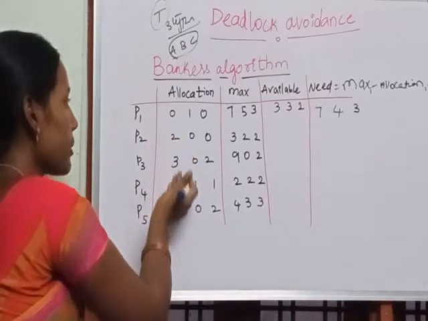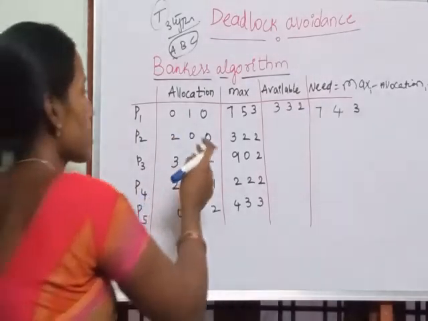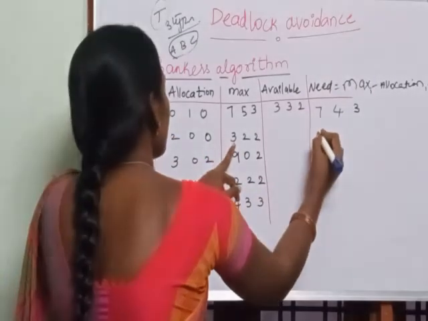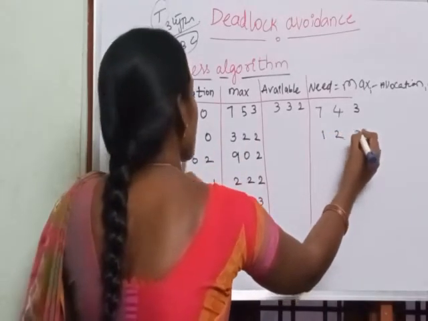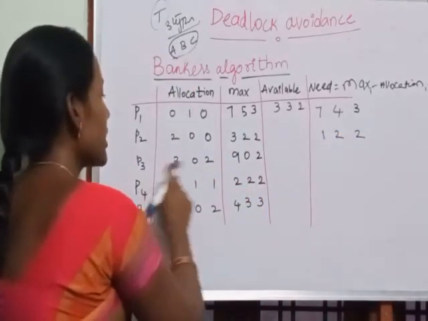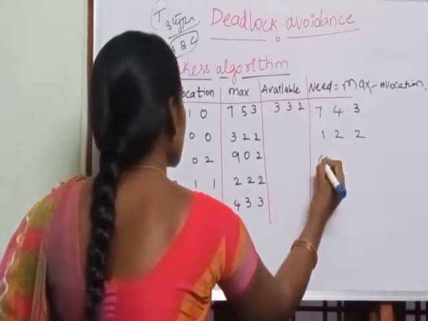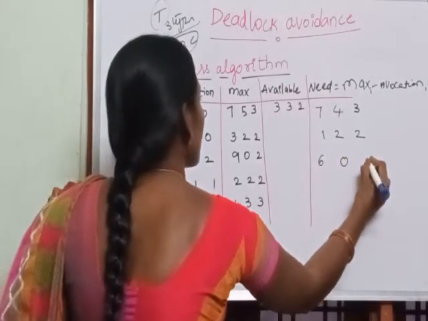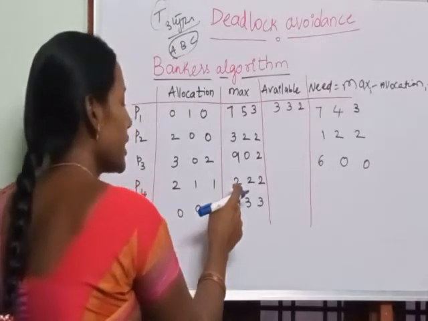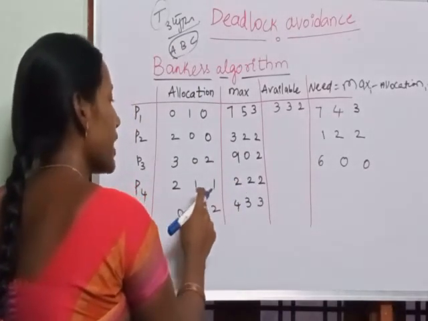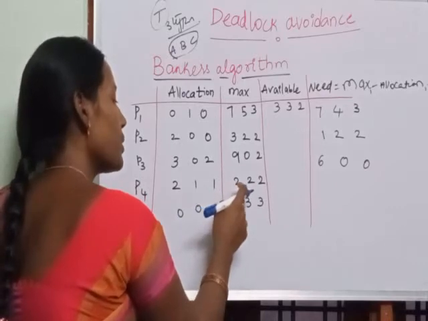Now we'll calculate the remaining need of each and every process. Process P2 needs 3 minus 2, 1; 2 minus 0, 2; 2 minus 0, 2. Next process P3 needs 9 minus 3, 6; 0 minus 0, 0; 2 minus 2, 0. Right? Next process P4: already it has been given 1 A, 1 B, 1 C. It is asking 2 A's, 2 B's, 2 C's maximum.